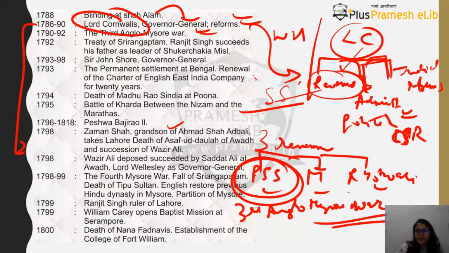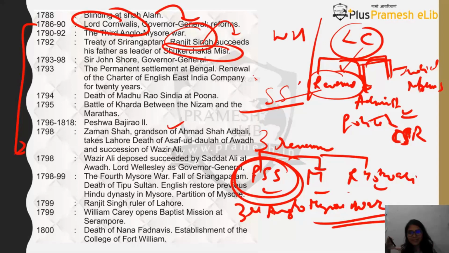At the same time you will find the rise of the Sikh Empire under Ranjit Singh. Maharaja Ranjit Singh was in the news also. He is said to be the one who established the Golden Dome at Amritsar. Ranjit Singh succeeds his father, and he belongs to the Sukerchakia misl. Just like there was a confederacy system among the Peshwas, there were different misls in the Sikh region, smaller groups, each with one leader. This Sukerchakia misl is headed by Ranjit Singh, who finally wants to consolidate the entire Sikh empire and make it a strong one.